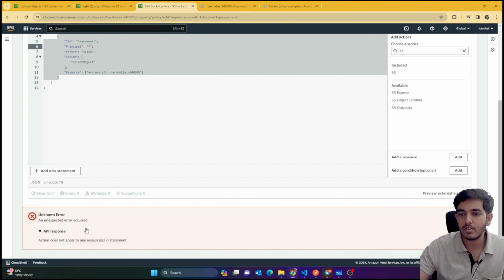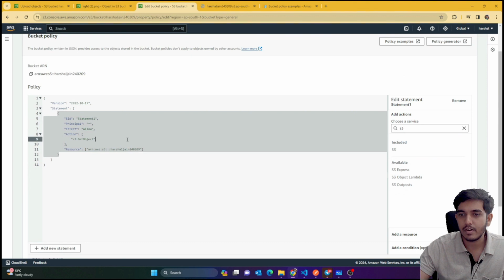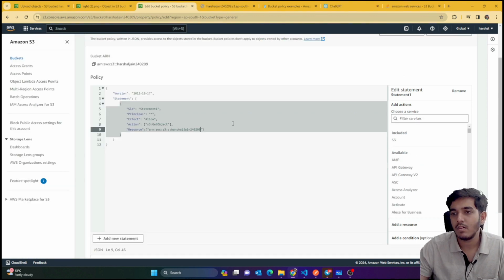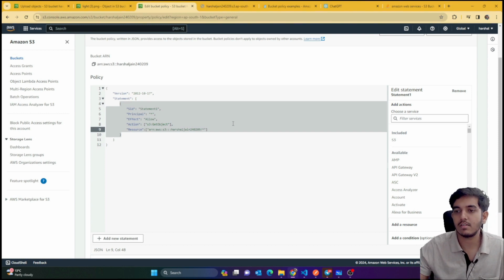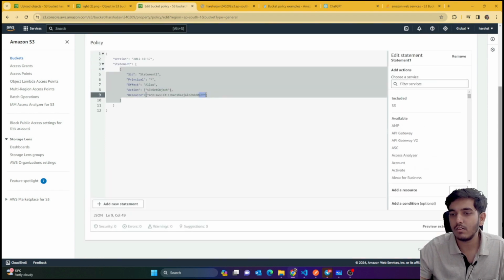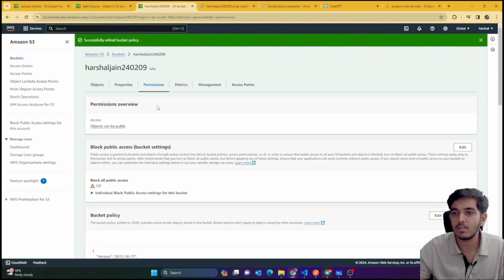Now there is one error here: Action does not apply to any resource in statement. Guys, we were making one mistake here. Just pass this slash and then just pass the asterisk. That means anything inside this bucket. That's it. Now if I click on save changes, you can see that permissions are given.